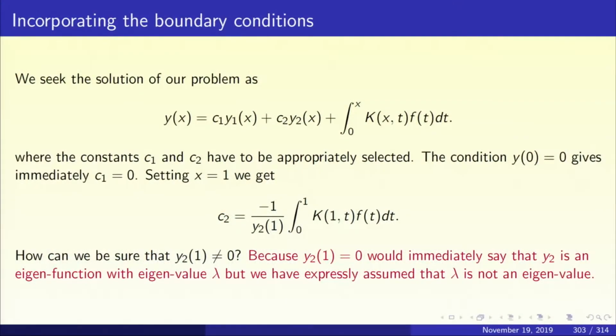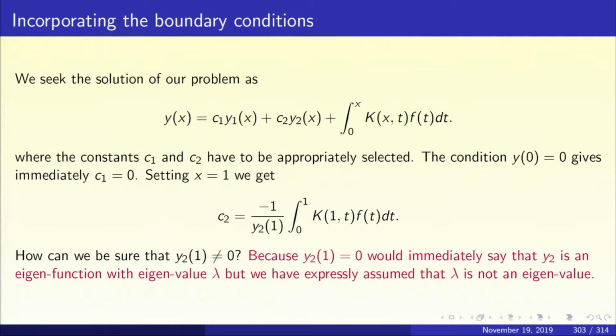So, now our general solution is written over here in the slide, in the first display, and the constants c1, c2 have to be appropriately selected. So, let us put x equal to 0 directly. What is the boundary condition? y(0) equal to 0. So, the left hand side of the first displayed equation becomes 0. What about the integral term? Integral 0 to 0 of k(x,t) f(t) dt, that also drops out.